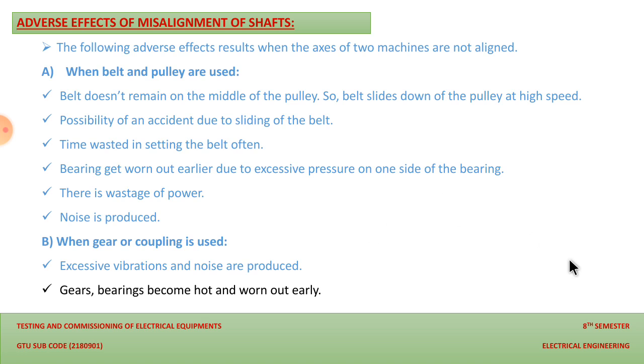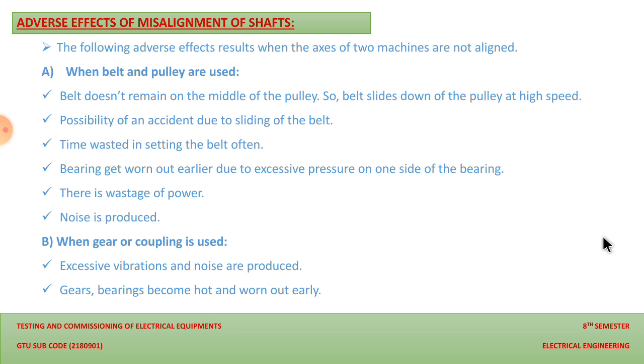As we use the gear mechanism, due to the frequent vibration the machine will get vibrated. Even the bearing becomes hot due to the uneven magnetic pull and uneven vibrations, and that's why the bearing will get worn out early inside the mechanism.